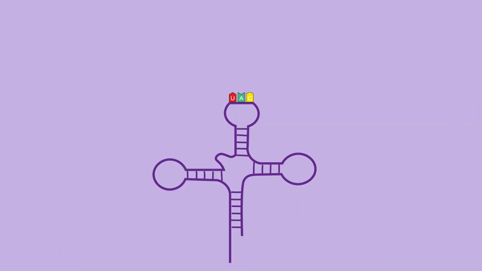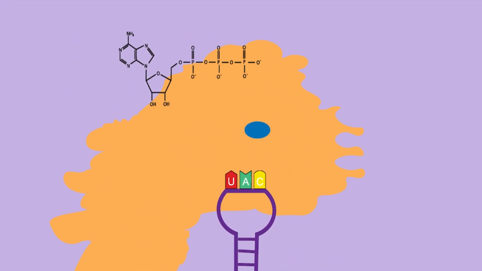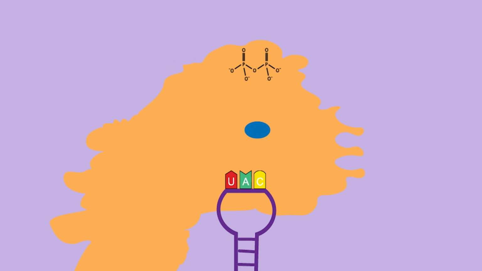To catalyze the agmatidine formation, TiaS recognizes and binds to the anticodon arm of tRNA and then hydrolyzes ATP into AMP and pyrophosphate. Looking at the molecular structure of cytosine, TiaS uses the gamma phosphate from the pyrophosphate to activate the C2 position of cytosine as a phosphorylated intermediate and releases the beta phosphate.